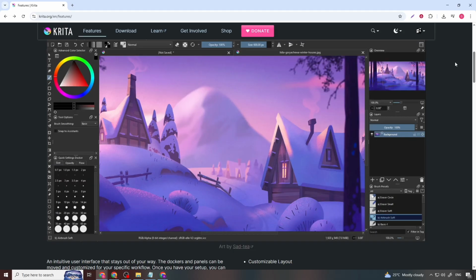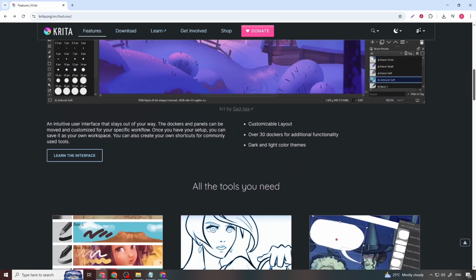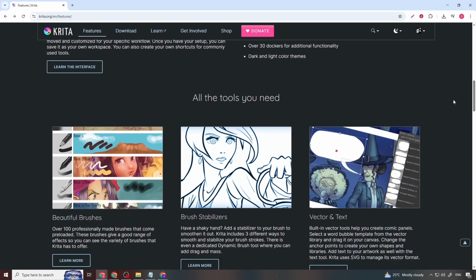In terms of ratings, both MediBang Paint and Krita are well regarded, but Trustpilot data may be limited or inconsistent. These tools are often reviewed on artist forums and creative communities rather than consumer review platforms. Ratings should be treated as general sentiment indicators rather than definitive judgments.